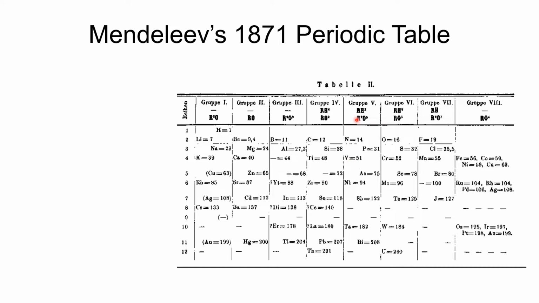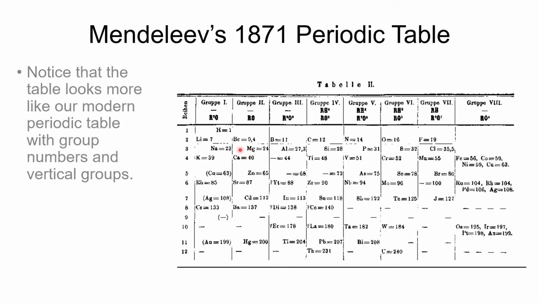Okay. Well, here is Mendeleev's 1871 periodic table, and you'll notice that it looks a lot more like our modern periodic table than the previous one, although it's definitely different. We have our group numbers.